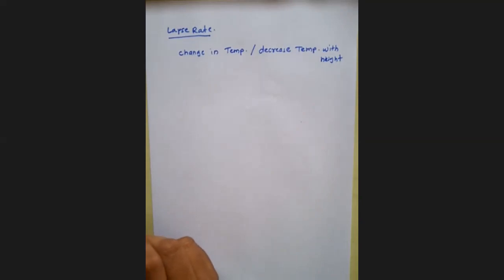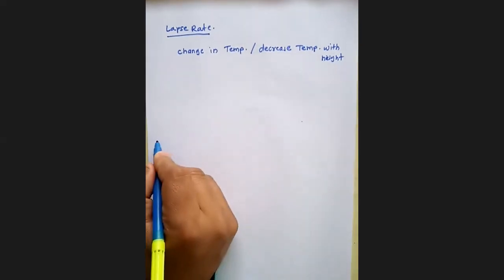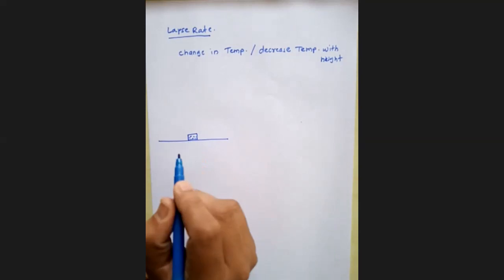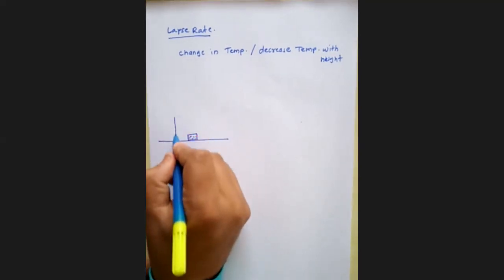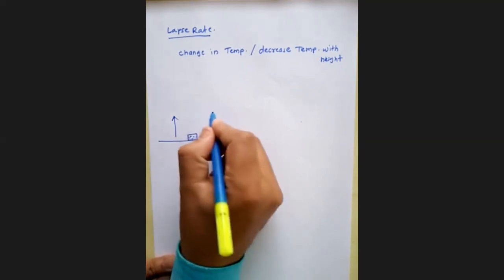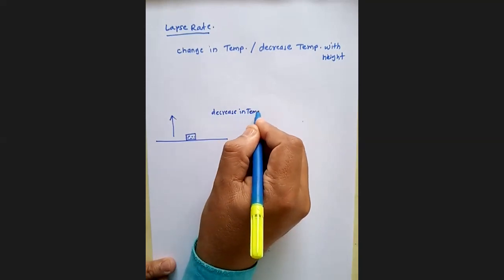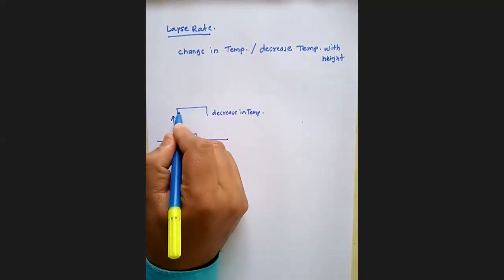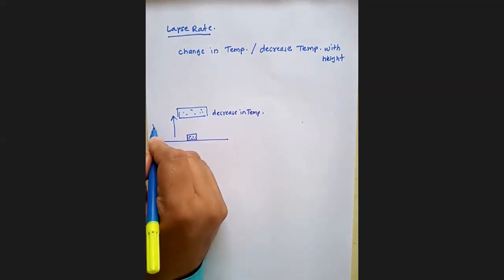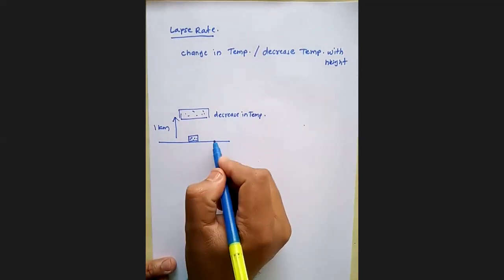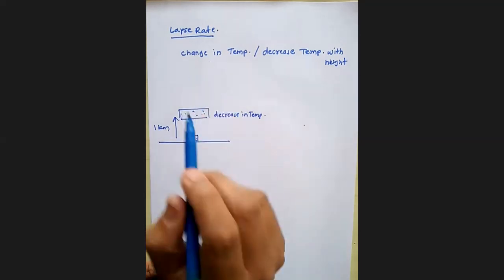As we see in air parcel, at Earth's surface there is equilibrium. When we go to a certain height, it shows decrease in temperature with expansion. And this decrease in temperature with height is known as lapse rate.